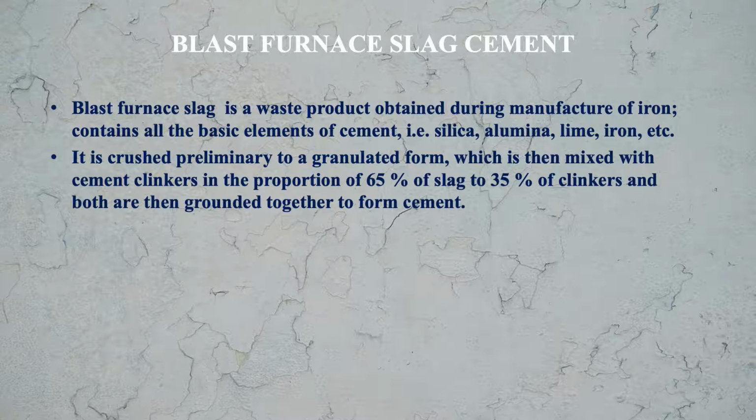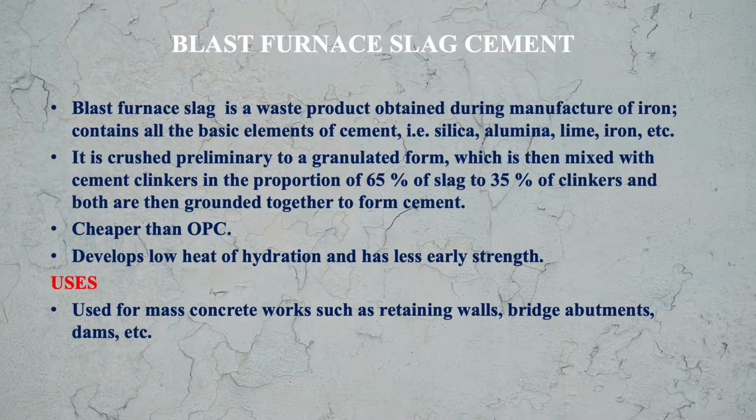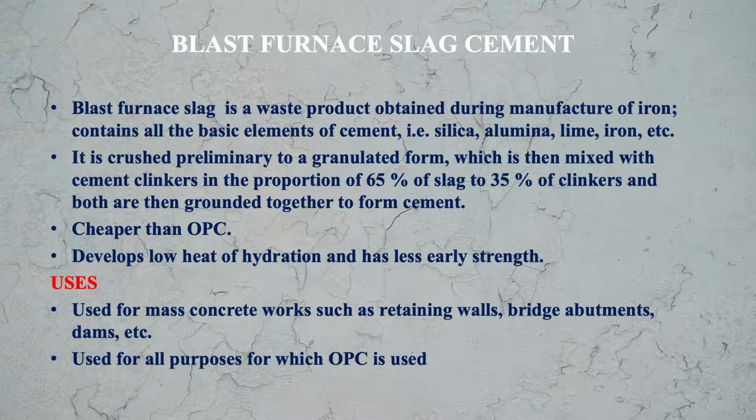Why is it being used? Basically because it is cheaper than ordinary Portland cement. This cement develops low heat of hydration and also has less early strength. Next are the uses. Blast furnace cement is used for mass concreting works such as retaining walls, bridge abutments, dams, etc. Also, it is used for all purposes for which ordinary Portland cement is used.